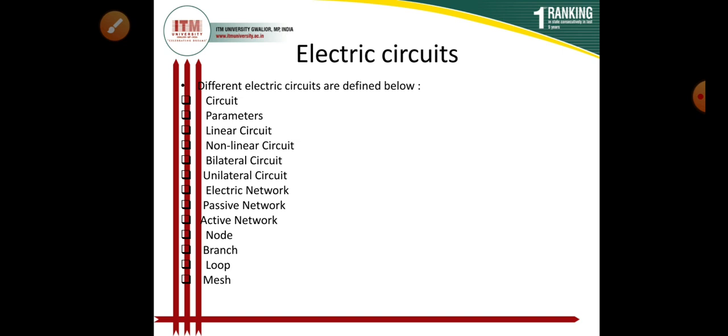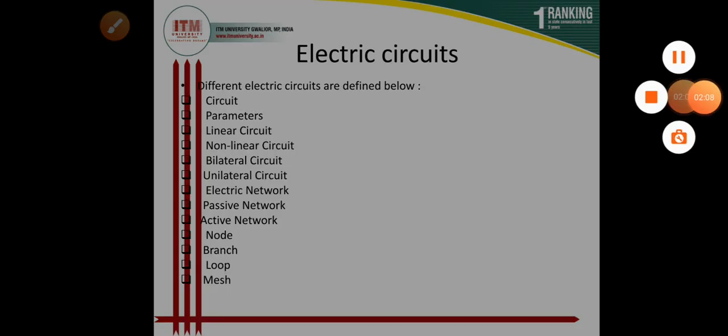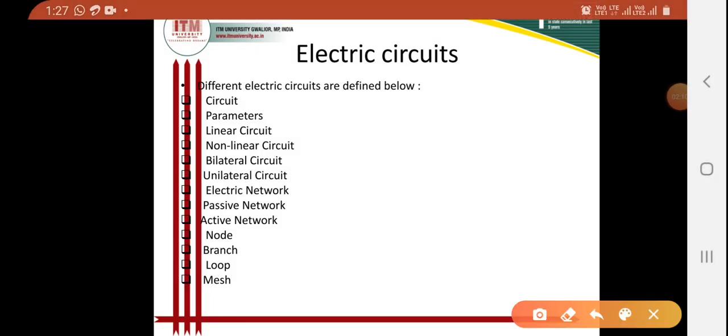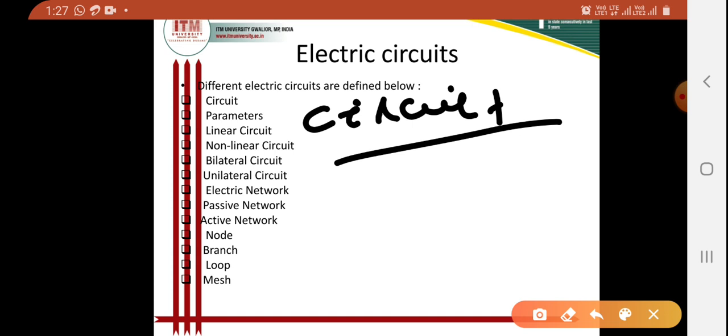So what is circuit? Okay, I want to talk about here what is circuit. So a circuit is a closed conducting path. Okay, we can define the circuit. A circuit is a closed conducting path through which an electric current either flows or intends to flow. Okay, that means when I am writing circuit, a circuit is nothing but a closed conducting path.